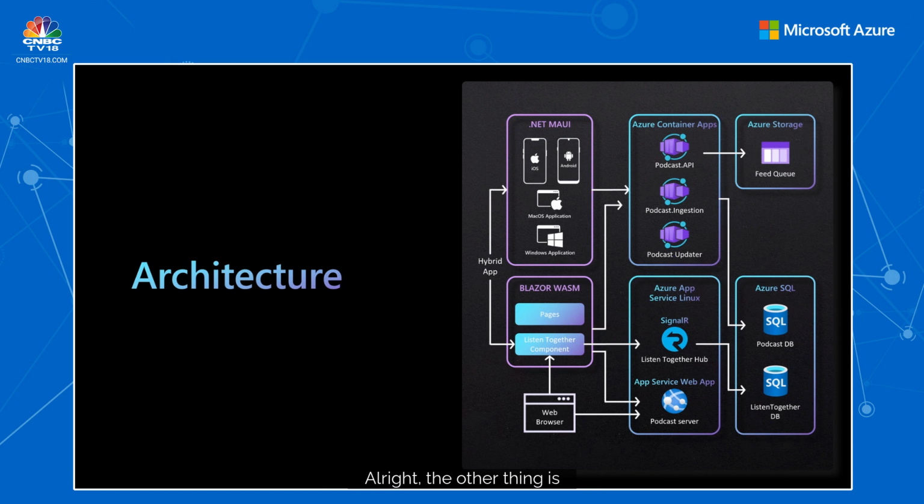All right. The other thing is the backend for these mobile apps and the web apps is the Azure Container Apps. So we will go into an in-depth understanding of how we have used these container apps. For example, auto scaling using KEDA. So we will look at that in a bit. The rest of the things are like Azure Storage and Azure App Services. So it has a very mixed set of things, and everything has been used with a purpose. So we can take a look at the demo. All right, let's look at the demo.